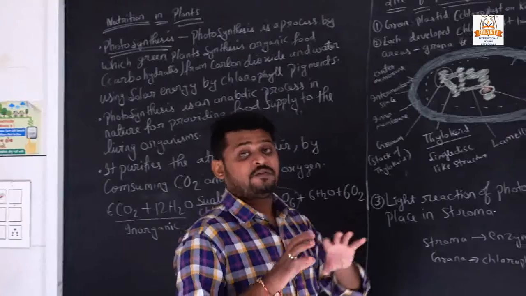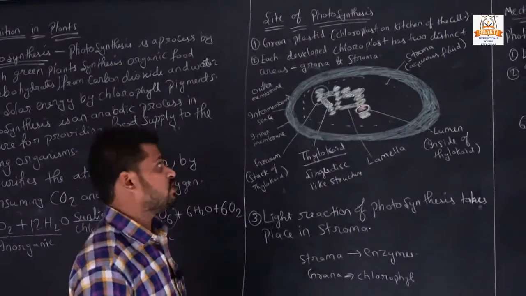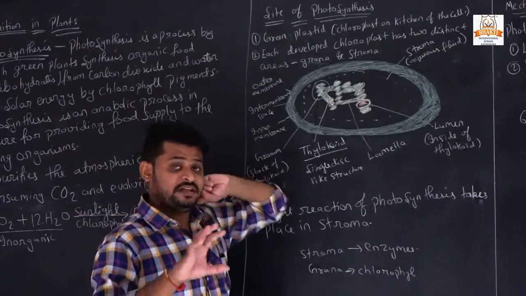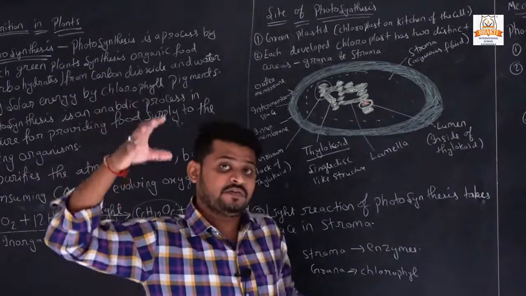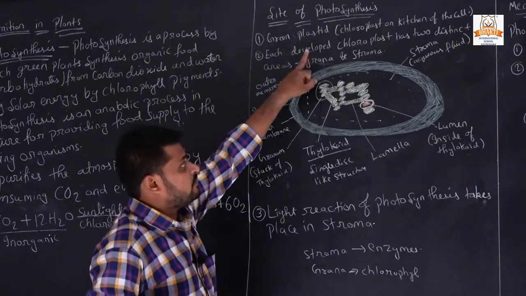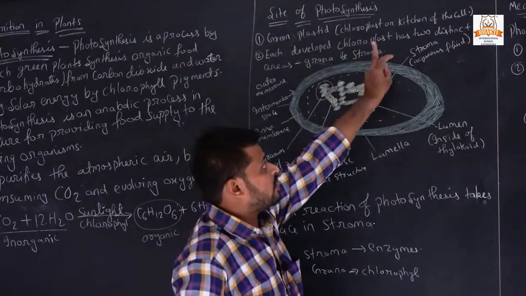Now where is photosynthesis happening, where is the site of photosynthesis? In 9th class, in the cell chapter, we already studied about plastids. So in green plastids, where chloroplast is present, it is also called the kitchen of the cell.